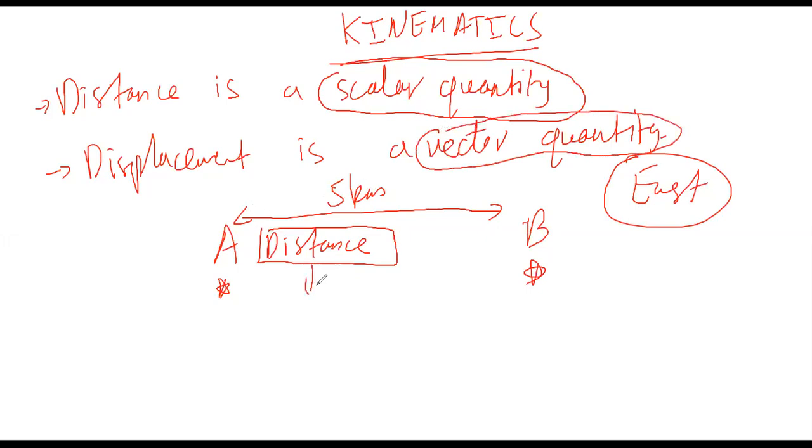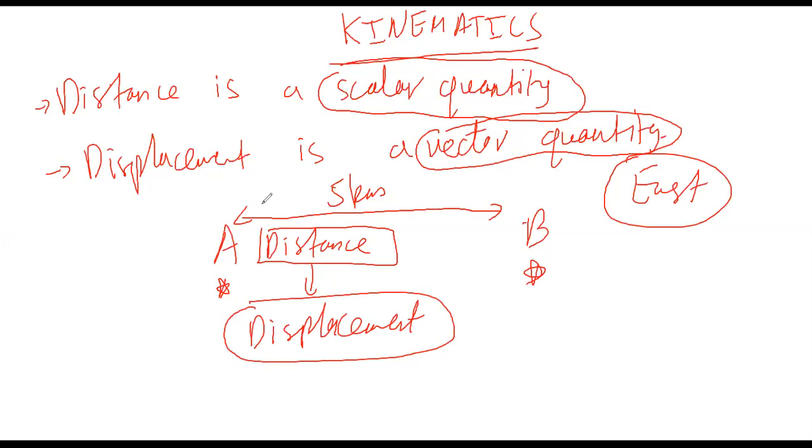This distance, with the additional information of direction, now transforms from distance to displacement. So now this becomes a displacement.